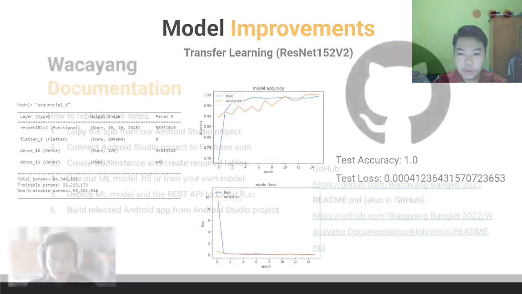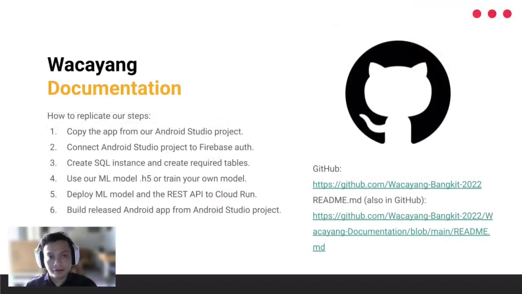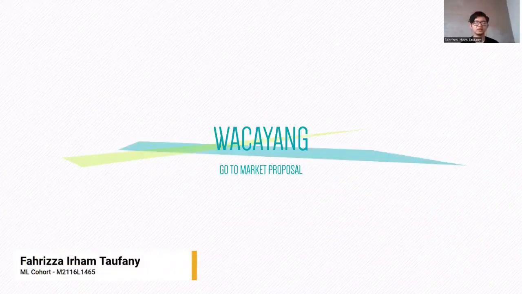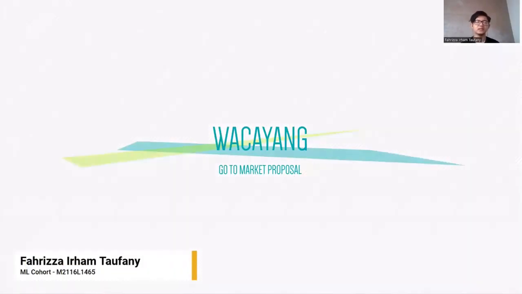Okay, how can other people replicate our steps? Well, we have created the documentation on GitHub, so please refer to that. But to put it simply, here's how you do it. First, you copy the app from our Android project and then connect the project to Firebase. You create the SQL instance and the required tables. You can use our model, or you can train your own model and then deploy that model and the REST API that you have created to the cloud, and then release the Android app that can make a network request to your cloud services.